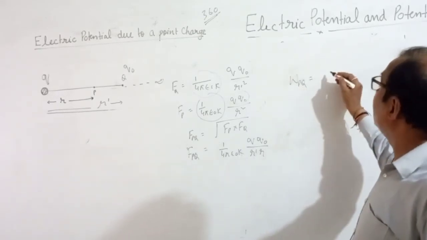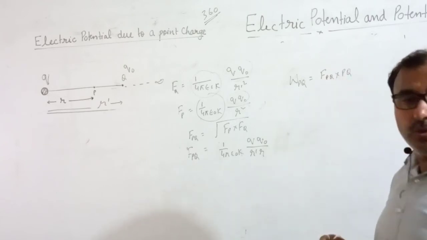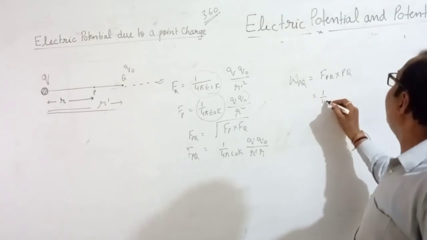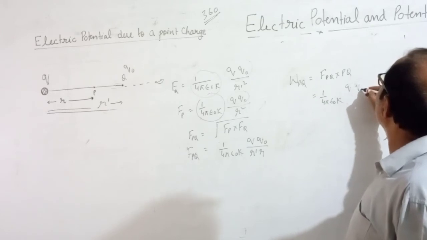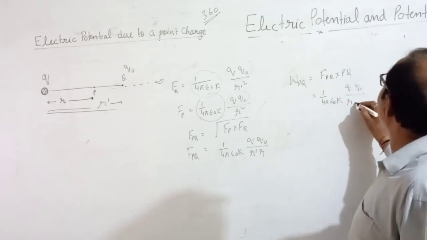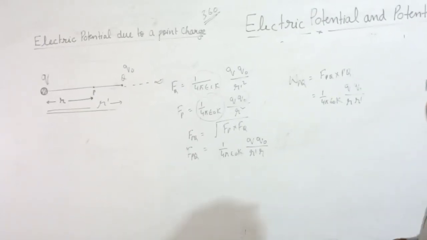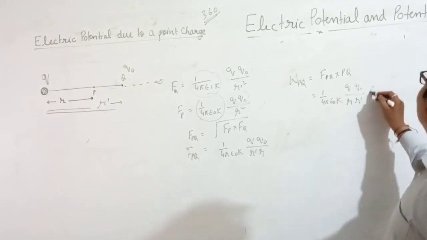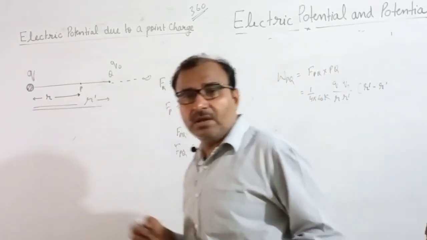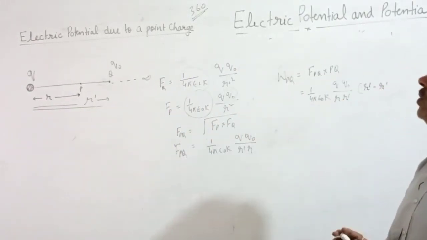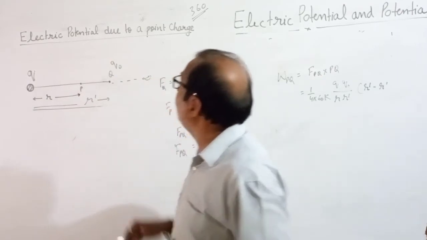So W_PQ equal to F_PQ into PQ. What is F_PQ? 1 by 4 pi epsilon naught K Q naught upon R dash. Right? What is PQ equal to? PQ equal to R dash minus R. R dash minus R is your PQ. भाई R dash में से हम R माइनस कर दें तो ये PQ you will get.